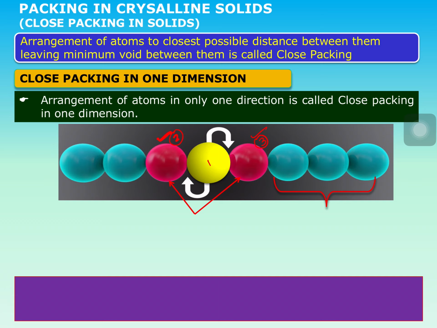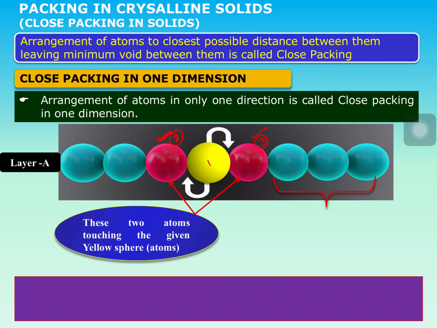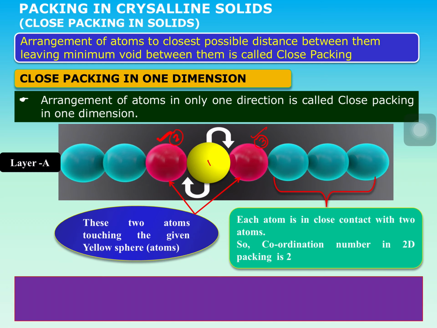The number of atoms touching a given sphere is called the coordination number. So each atom in one dimensional packing is surrounded by two atoms. The number of nearest neighbors to an atom in a one dimensional packing is 2.